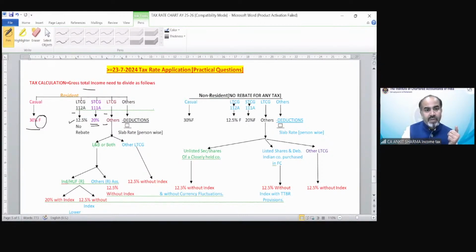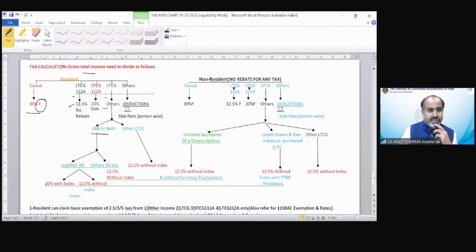Long term other, land and building or both. So if you are an individual, HUF and resident, it is 20% with indexation or 12.5% without indexation, and the lower would be the taxable value. Others, resident assessee, 12.5% without indexation.